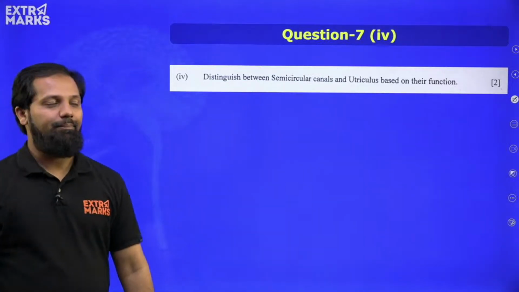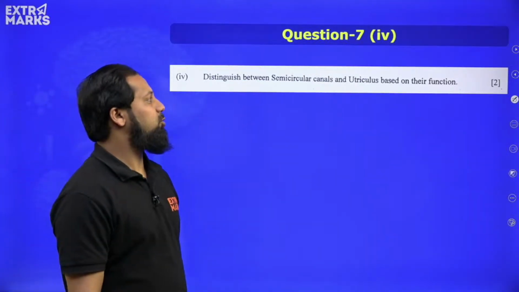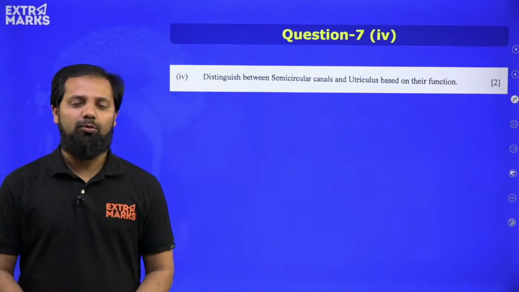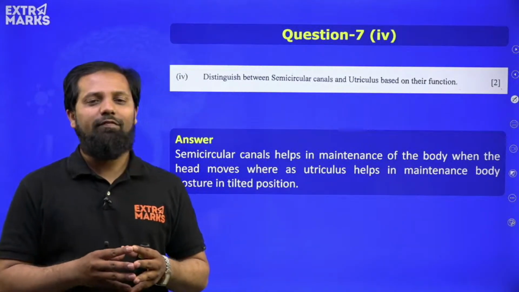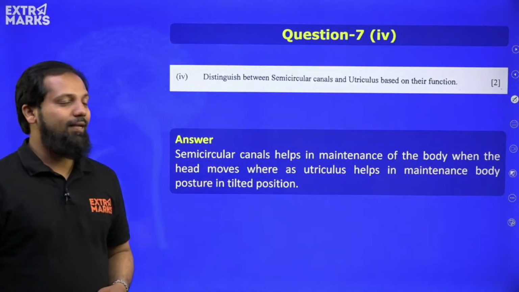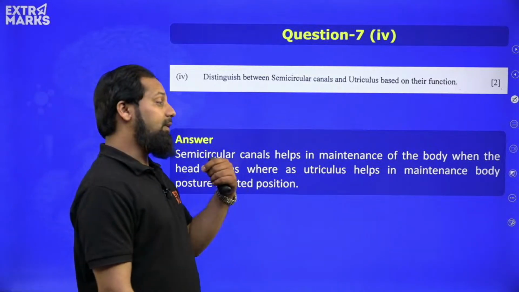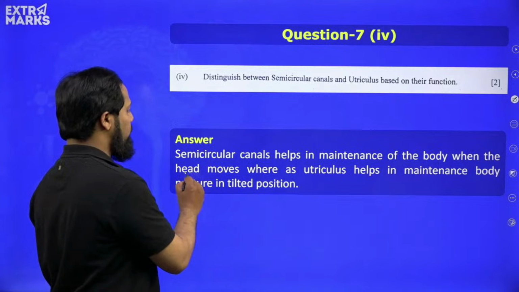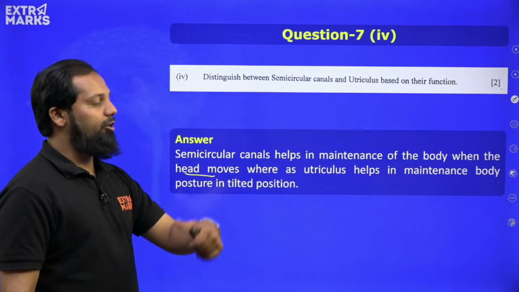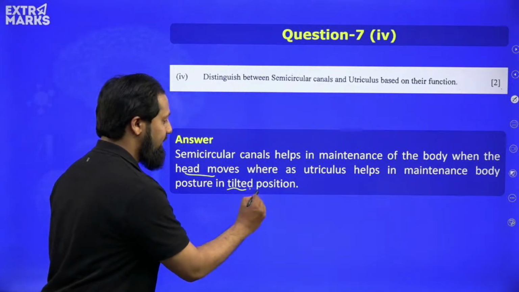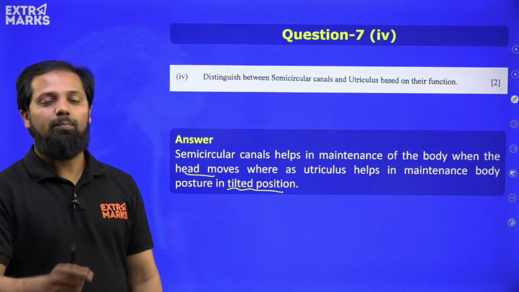Moving ahead. Distinguish between semicircular canals and utriculus based on their function. Again, a question related to the ear, right? We have got a very simple differentiation between them. Semicircular canals help in maintaining the equilibrium of the body when the head moves, whereas utriculus helps to maintain the body posture in the tilted orientation or position.